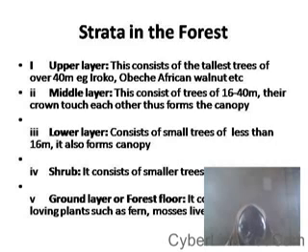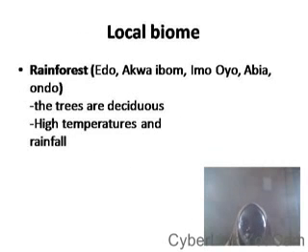Then we have the local biome. The local biome is also known as rainforest locally here in Nigeria, and this rainforest is distributed around Edo, Akwa Ibom, Imo, Oyo, Abia, Ondo, etc. Now, the trees there are deciduous. When we say trees are deciduous, it means that they shed their leaves annually, and there are very high temperatures and rainfall in this environment.